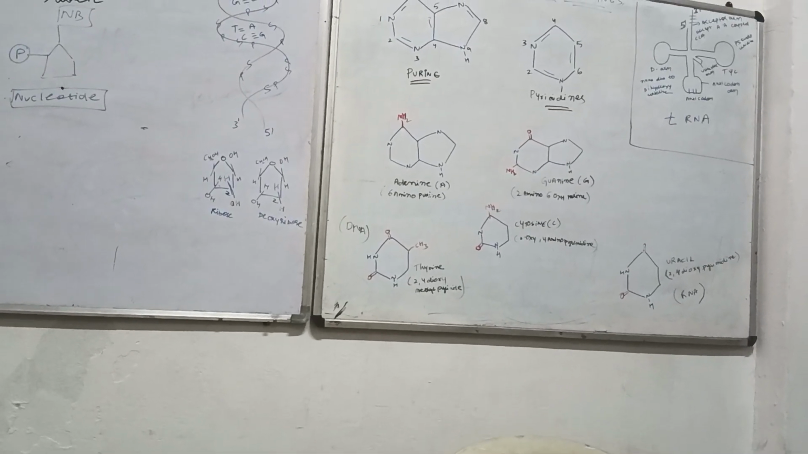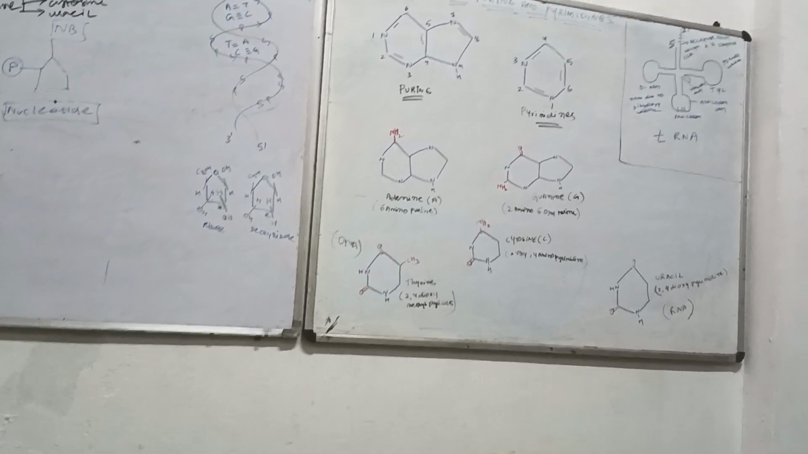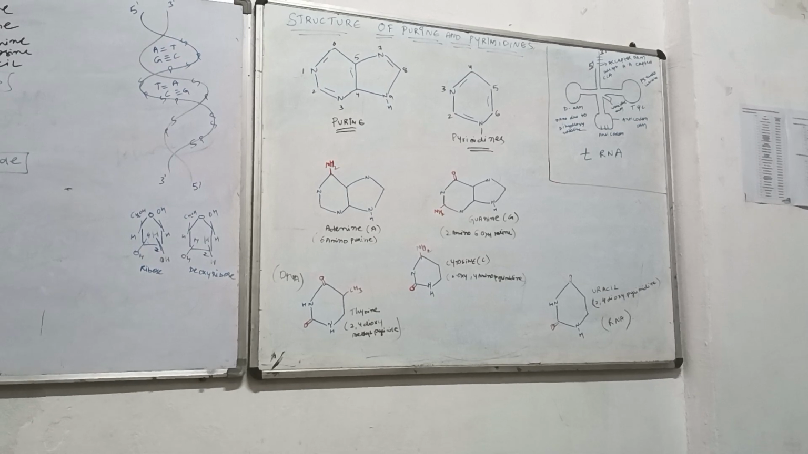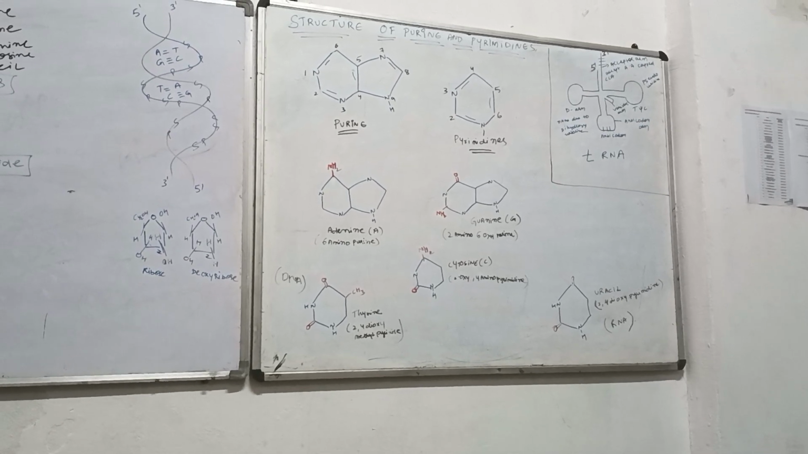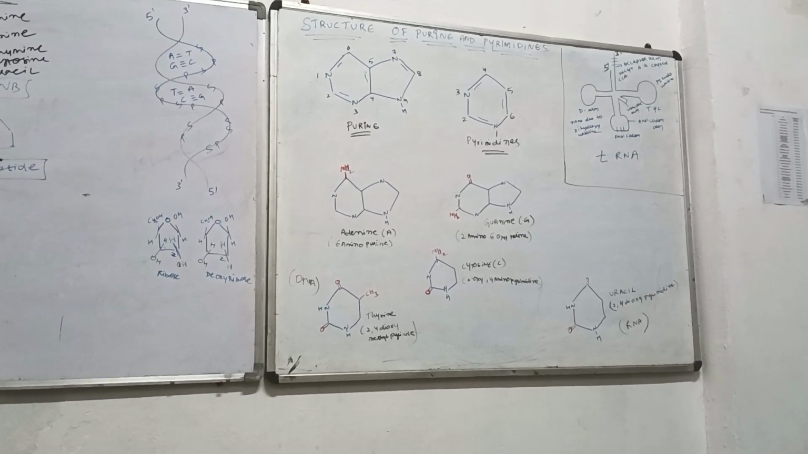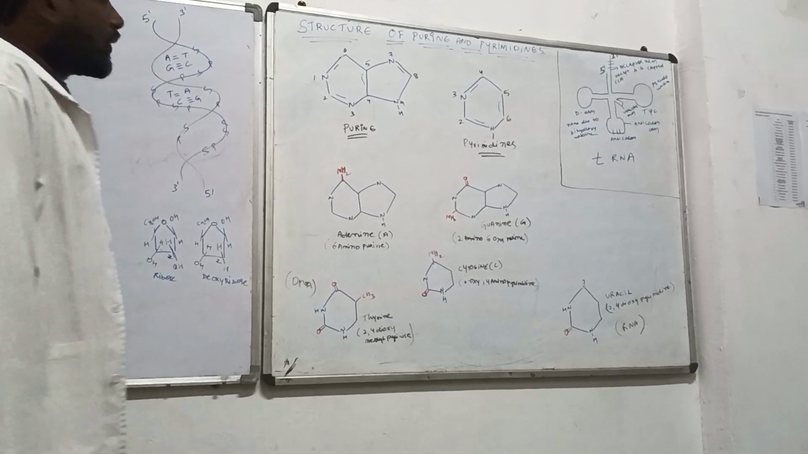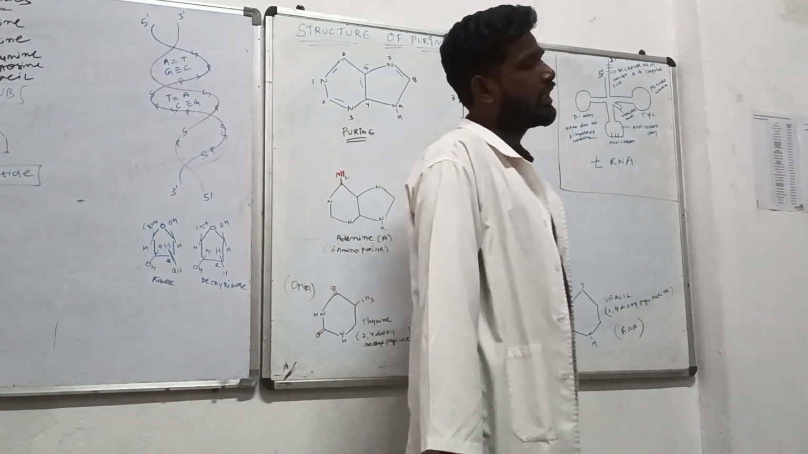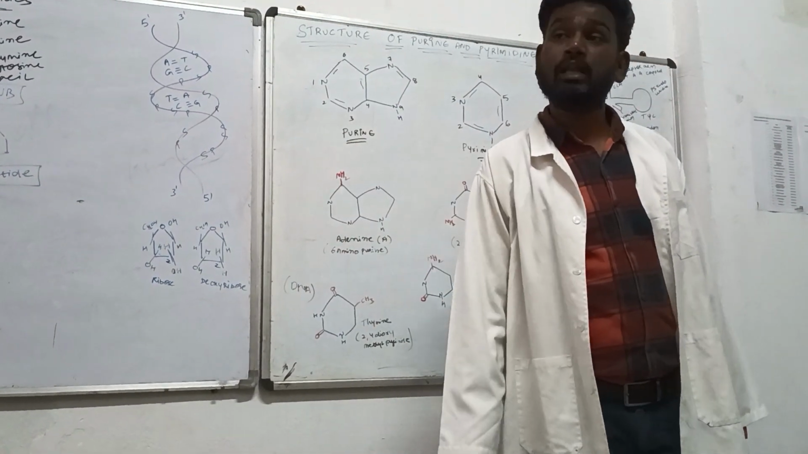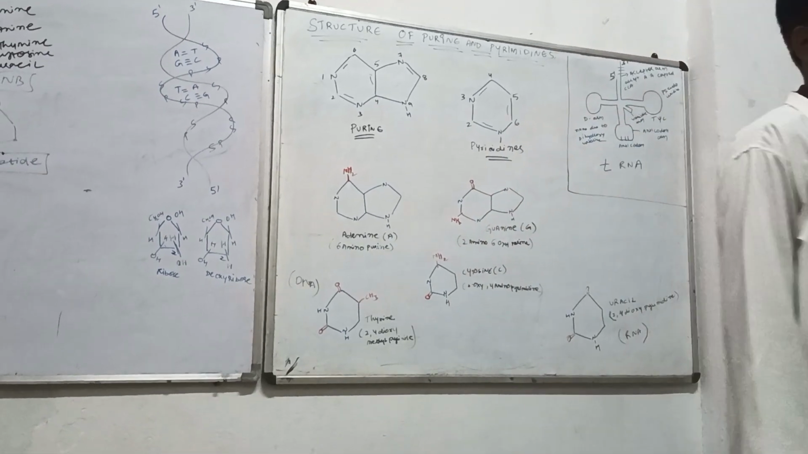The numbers in the purine are written in the anti-clockwise direction, and in the pyrimidines in the clockwise direction. It is an internationally accepted concept. Why it has been written like that, I'll tell you. Why is it necessary to understand the concept? You might ask, put 1, 2, 3, 4 anywhere, what does it matter? No, there is a reason.